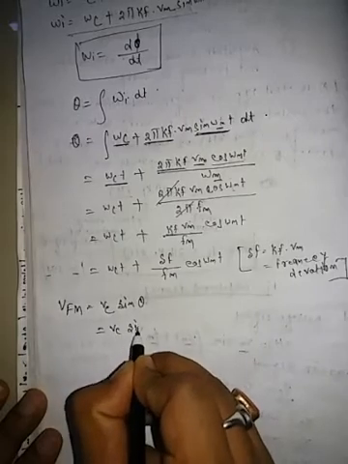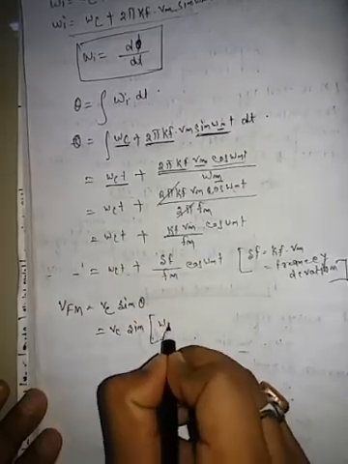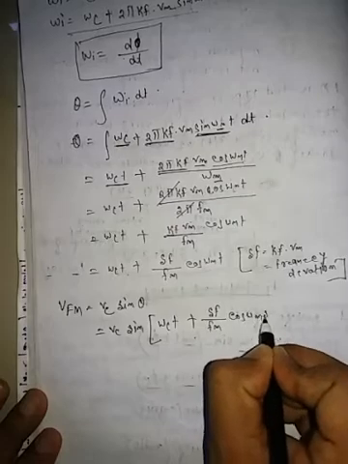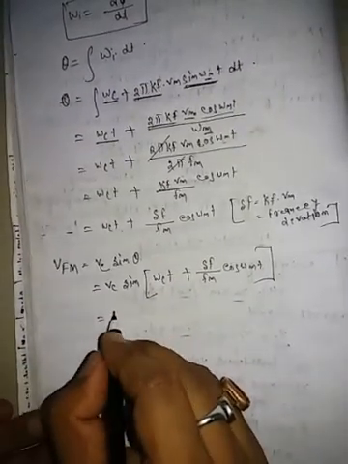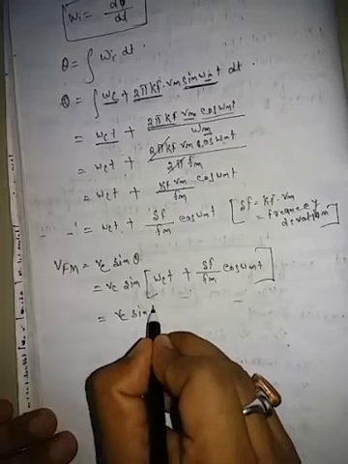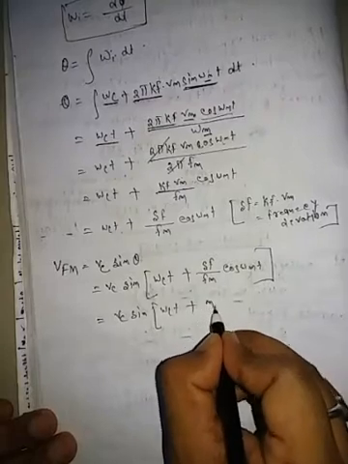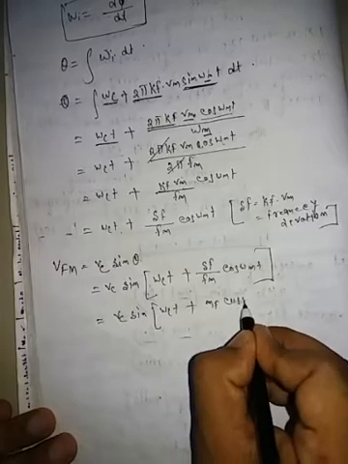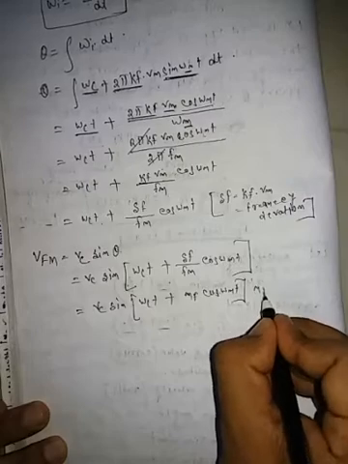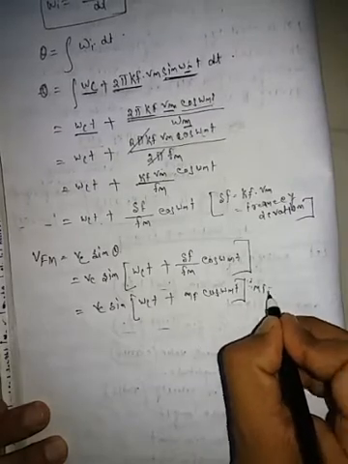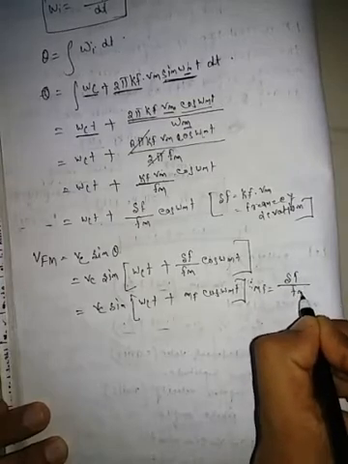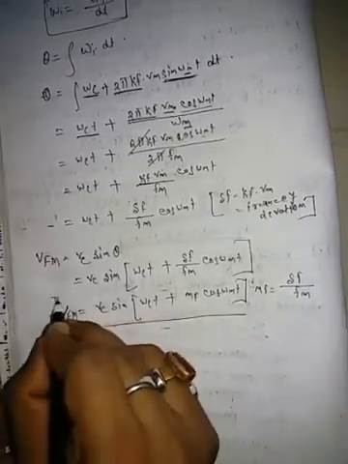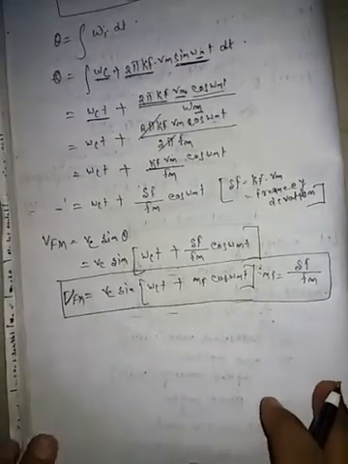Putting in the value of theta, it is Vc sin of omega ct plus del f by fm into cos omega mt. So Vc sin omega ct plus mf cos omega mt, where mf, which is del f by fm, is denoted by m suffix f. This is the equation of FM.